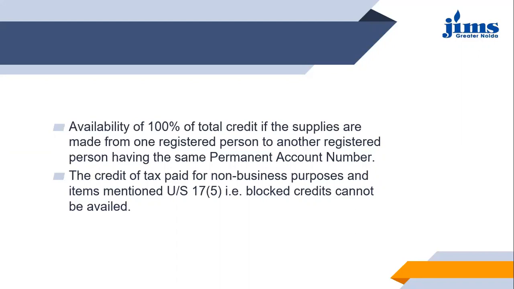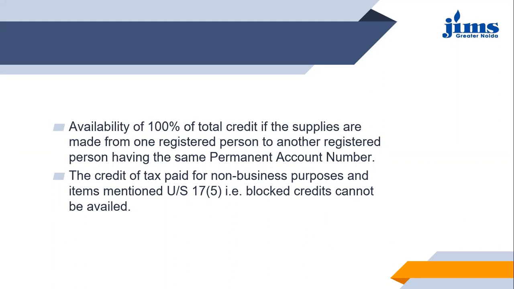Then next it says the credit of tax paid for non-business purposes and items mentioned under section 17 subsection 5, block credits, cannot be availed. Now subsection 4 talks about basically the credit of tax paid for non-business purposes.